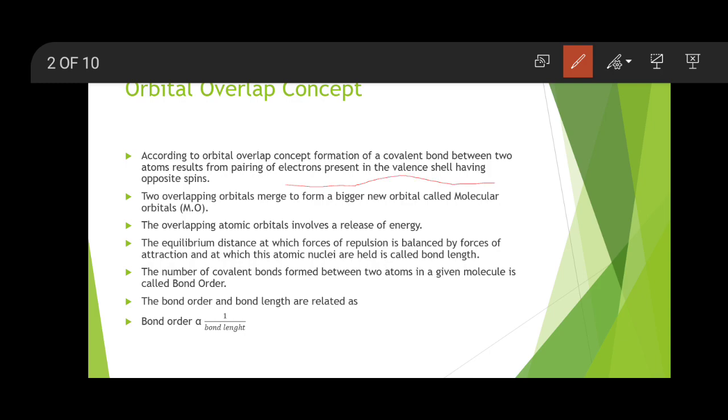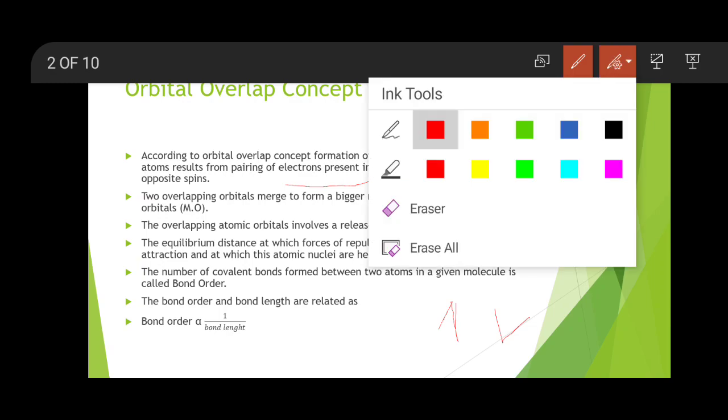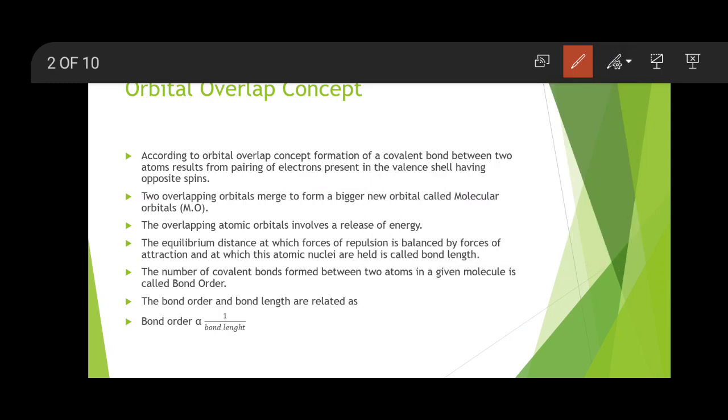That means only those atoms having opposite spin, when they get paired. Initially, when an electron is present in an atomic orbital, it does not matter what the spin of that electron is.